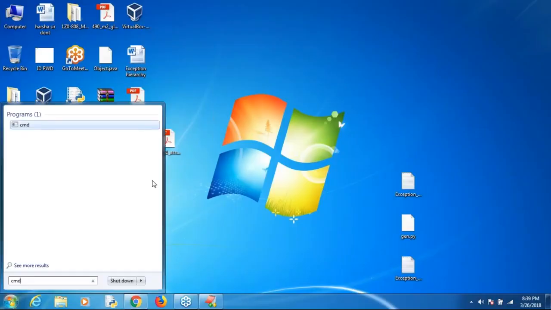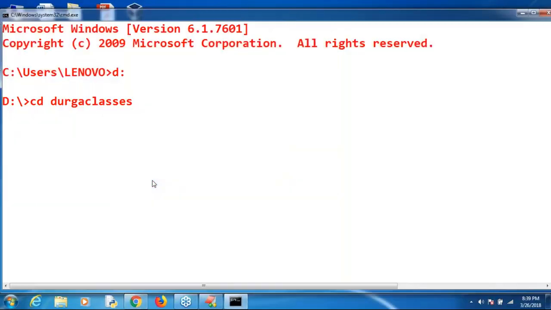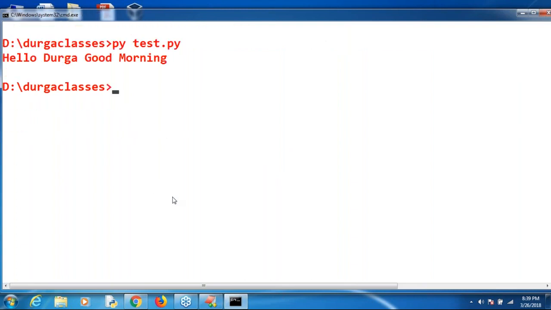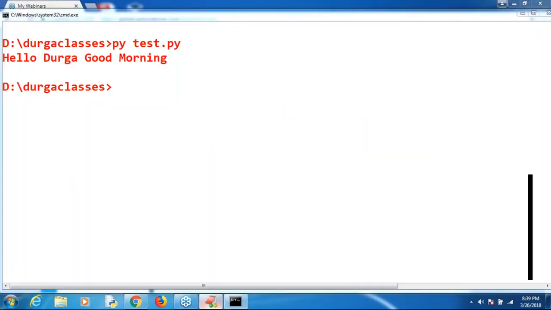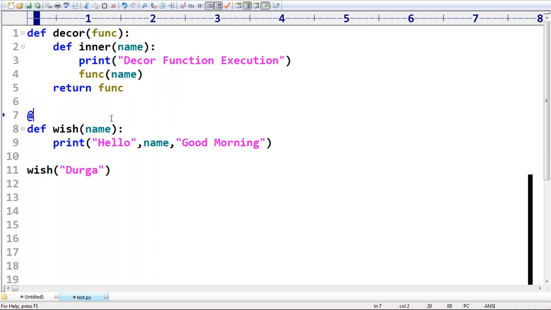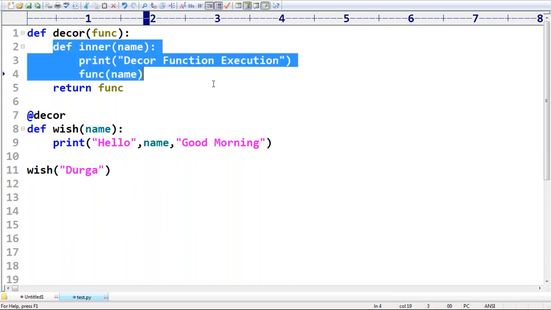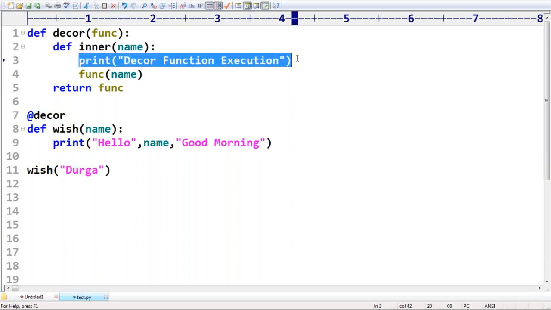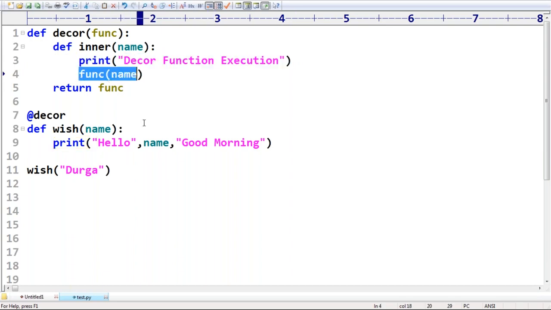Let me take this example, sir. Now py test.py. We are getting hello Durga, good morning, sir. Now my requirement here, sir, is to execute the decorator. I want to give the link. Anyone, can you please guide how you can do it? At the rate decor, are you getting it? Now can you tell whether the decorator function is going to execute or not? Yes. Internally this inner function is going to be called, as part of that the decorator will be executed, and then the original function will be called again.